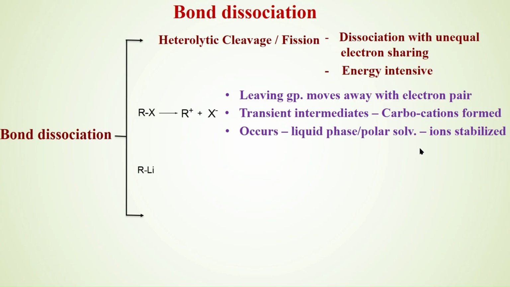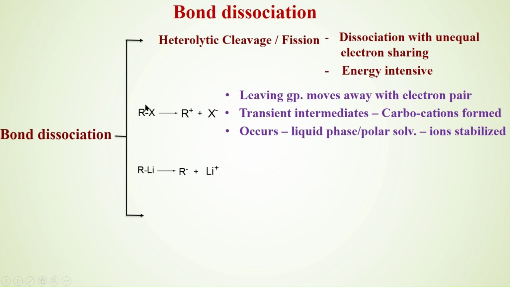Or with organometallic compounds like alkyl lithium, when it breaks, lithium itself is electron rich, and it leaves the excess electrons to R and moves away without electrons. When it moves away without electrons, it becomes electron deficient, and R becomes electron rich. Both cases can occur.